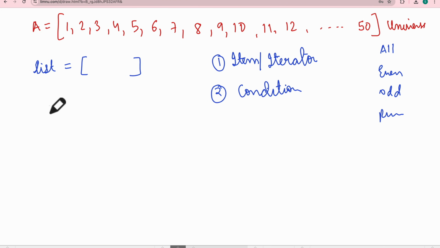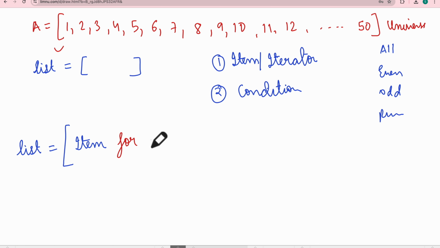So what is the architecture of the code of list comprehension? Suppose you write down that list equal to, you do like this. There is an expression, the item that you need to add. Then there is a for keyword. After this there is a for keyword. This signifies that you are starting to loop, you're starting to go window shopping.